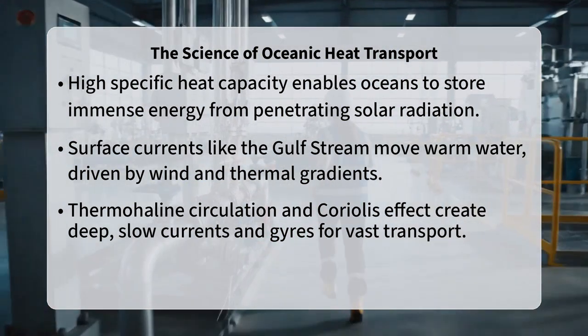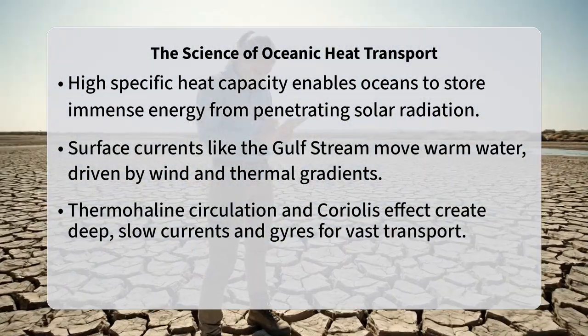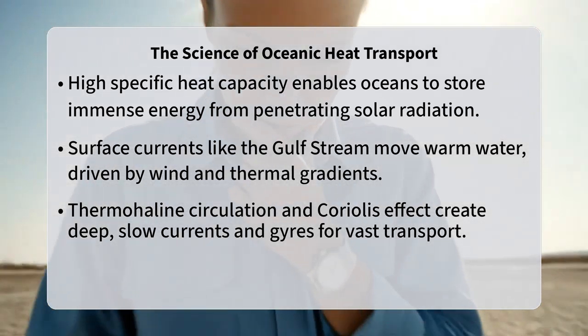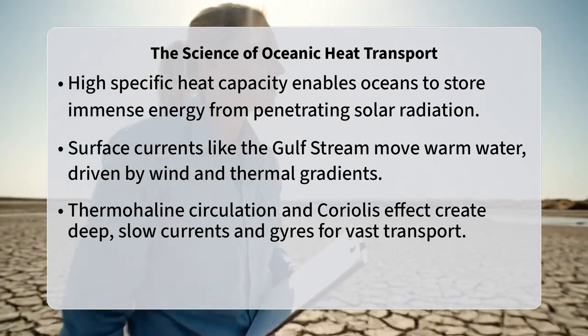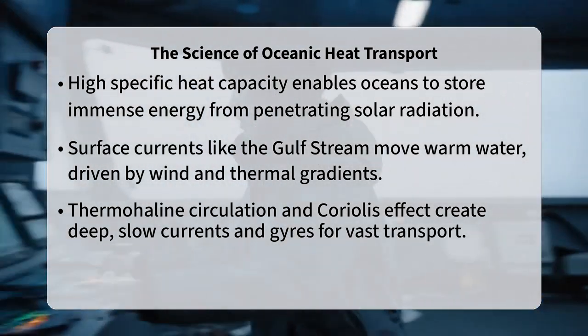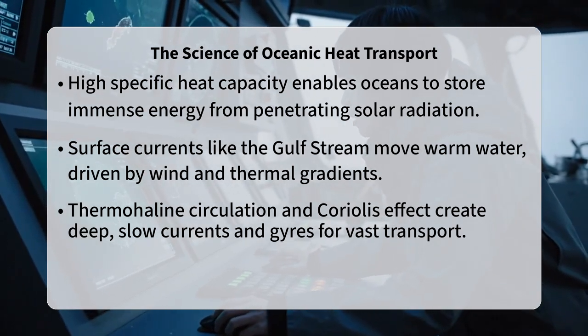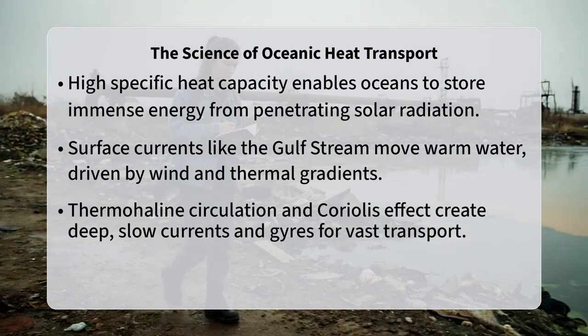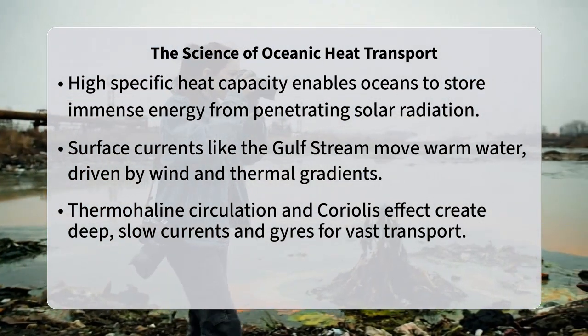Once absorbed, this heat is not static. Ocean currents, driven by a combination of factors like wind, temperature, and salinity differences, act like giant conveyor belts. Surface currents, such as the Gulf Stream, move warm water from the equator towards the poles, while deeper, slower currents, part of the thermohaline circulation, transport heat over much longer timescales.